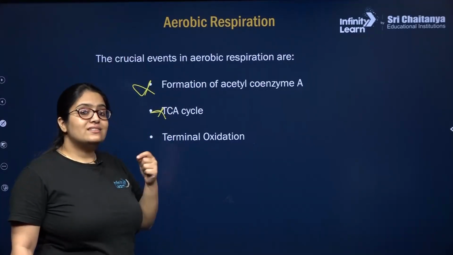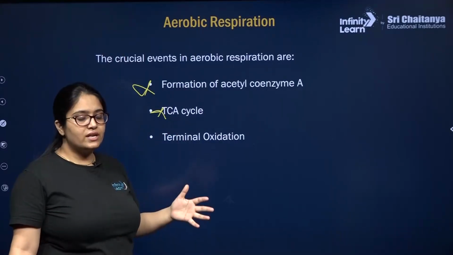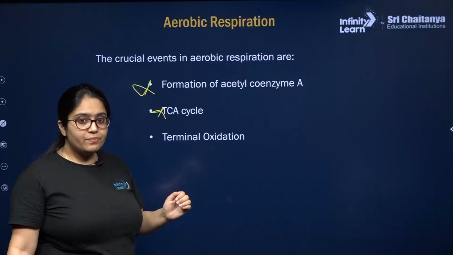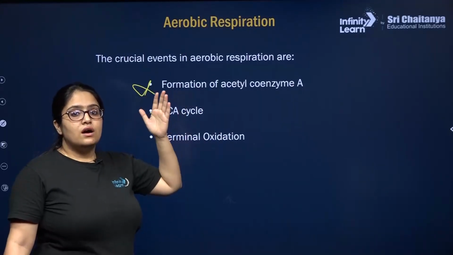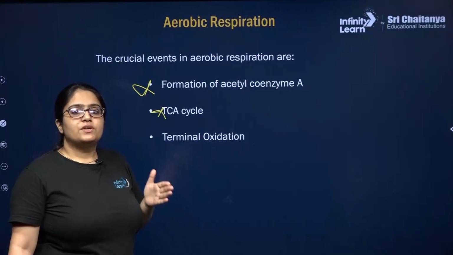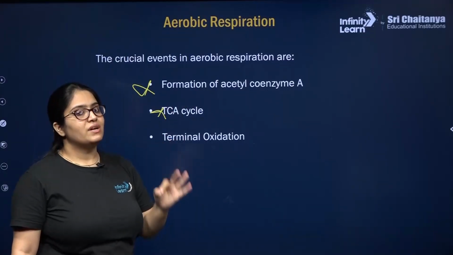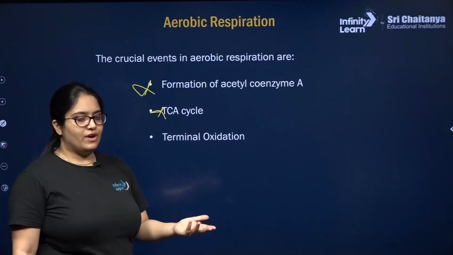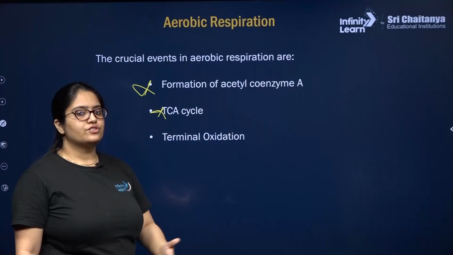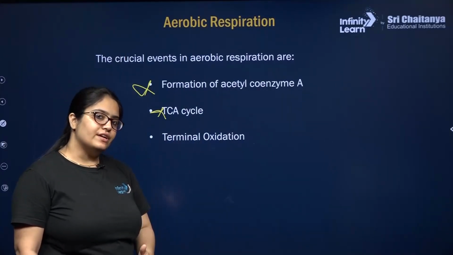Now the energy that is released during breaking the carbon-carbon bonds of the respiratory substrate, since it is released slowly, right? The energy released in breaking these carbon-carbon bonds will be trapped to form high energy chemical intermediates like ATP, right, via SLP, substrate level phosphorylation, and many molecules of NADH plus H plus and FADH2.